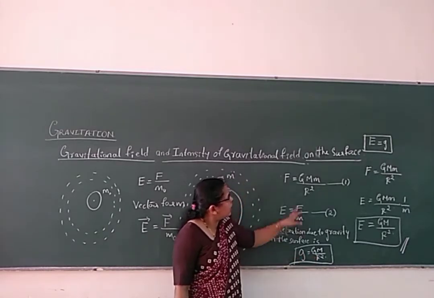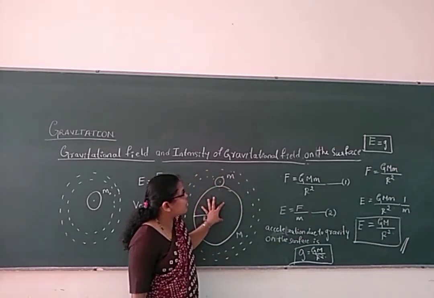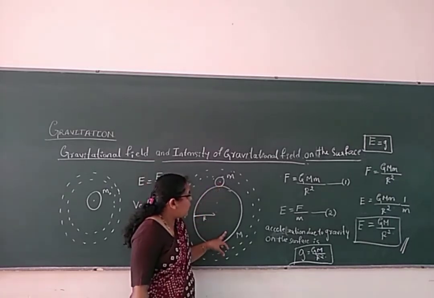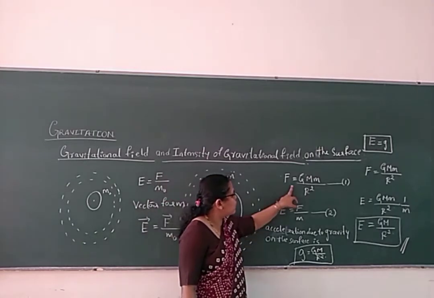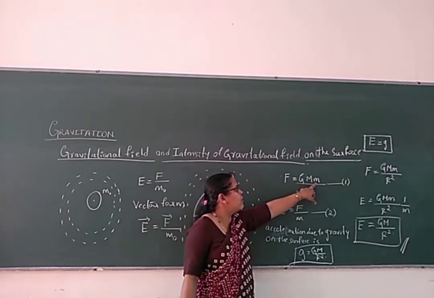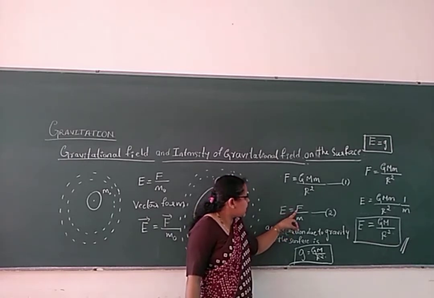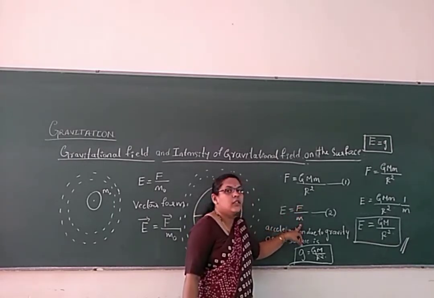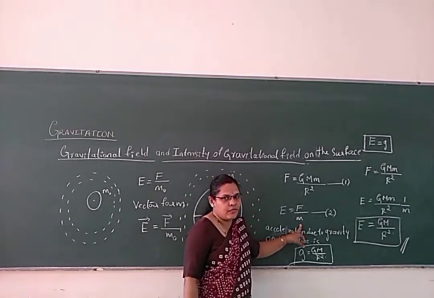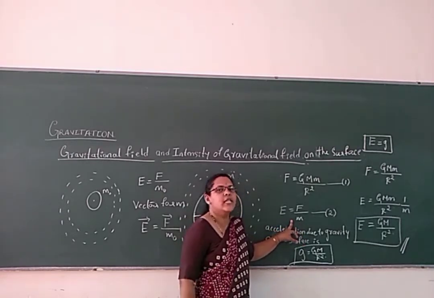So similarly, as we find the gravitational field, how much intensity of gravitational field will be there on the surface of the earth? We have considered the body on the surface of the earth here. According to Newton's law of gravitational force, the force F is equal to GMm by r square. The intensity of gravitational field is F by m, that is force per unit mass. The mass we have considered is on the gravitational field, so it is always directed towards the center of the body whose gravitational field is considered here.